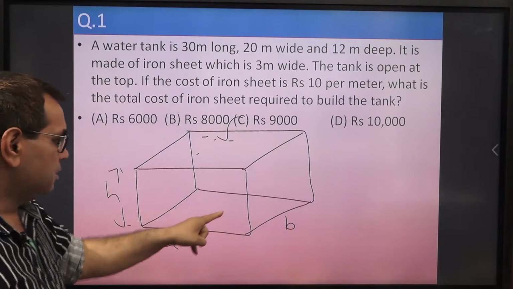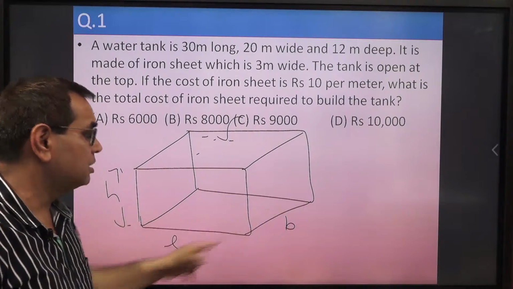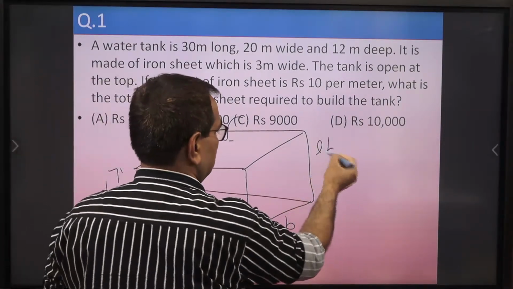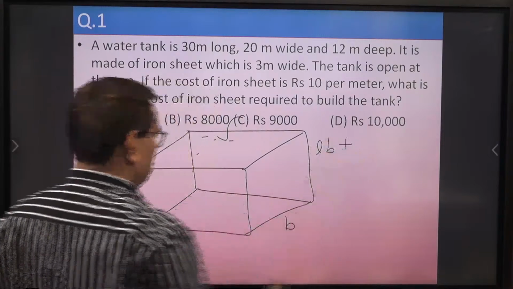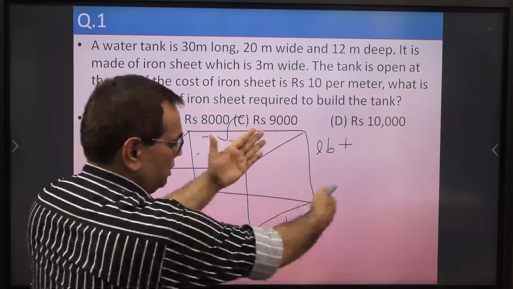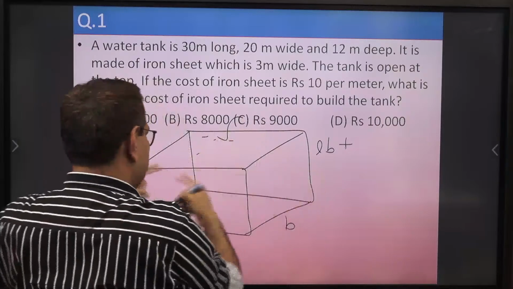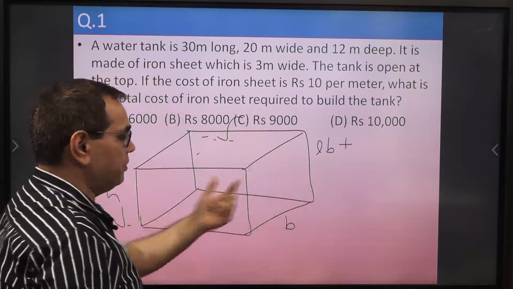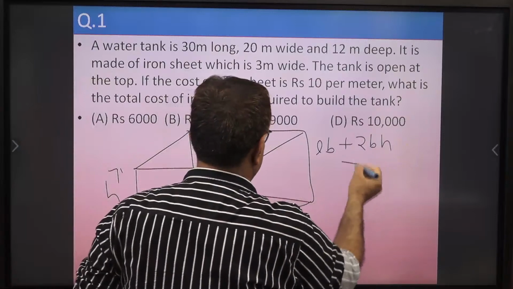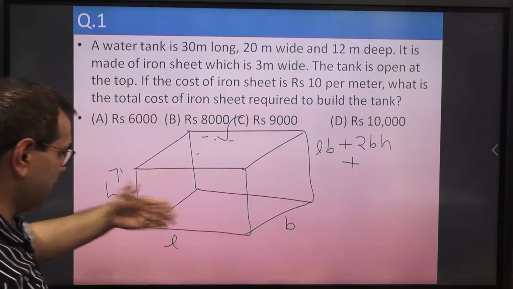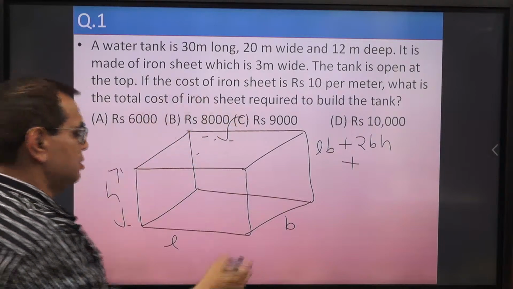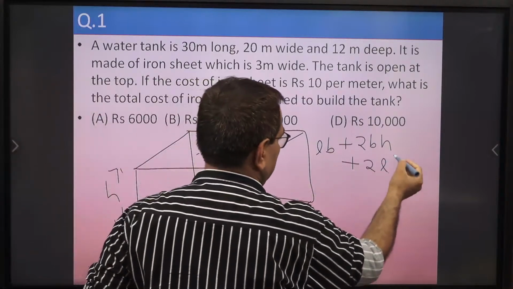So base area is length into width using the rectangular formula, so LB, plus now we have this lateral side, so width into height, and double, because in the opposite side also we have one figure. So 2BH plus this L and H, and same in the opposite side, so 2LH.